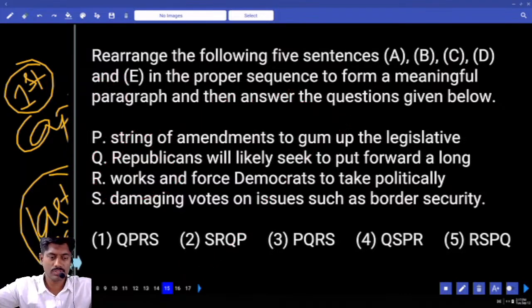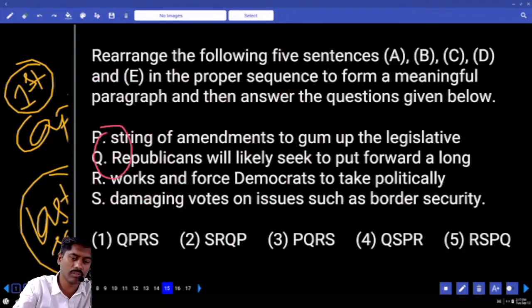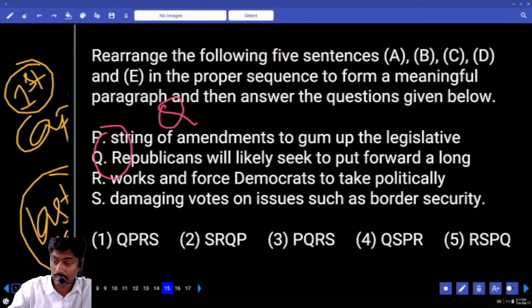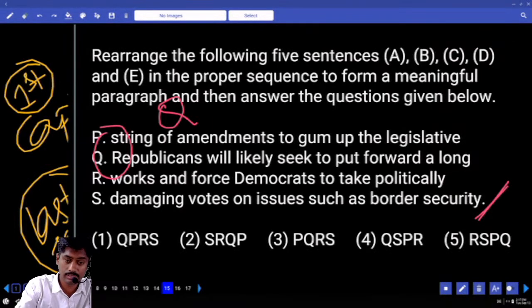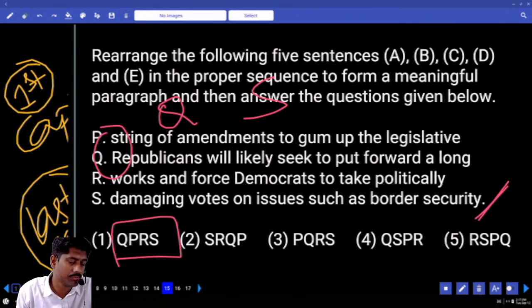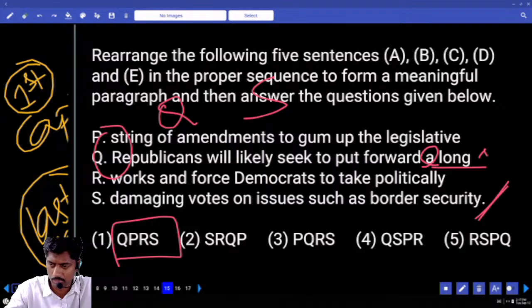Now, which sentence is starting with capital letter? R is starting with capital letter, means Q. Which sentence is ending with full stop? S. So, which is starting with Q and ending with S? But let me read to confirm it. Republicans will likely seek to put forward a long string of amendments. A singular noun is needed.